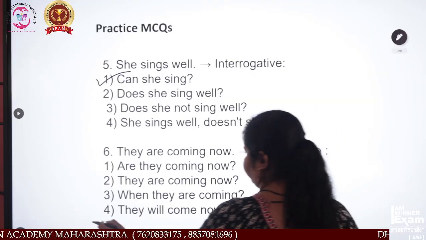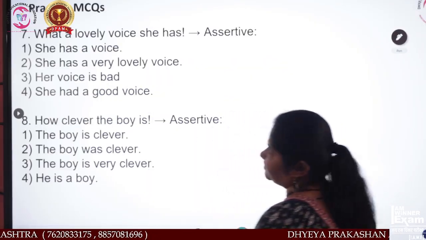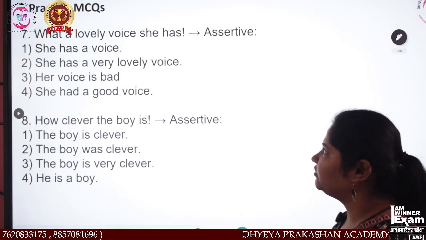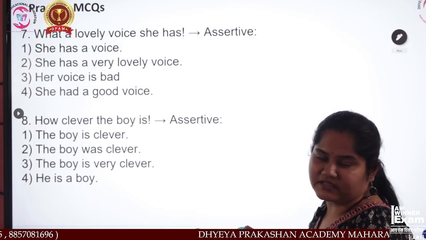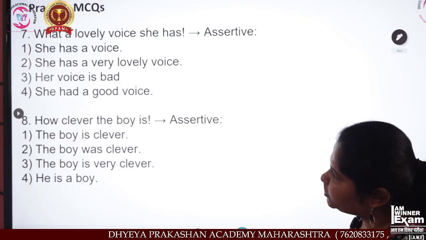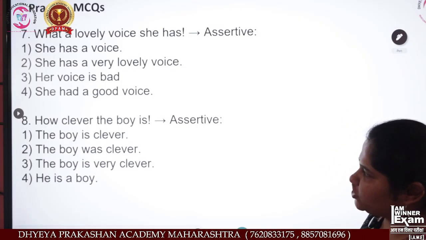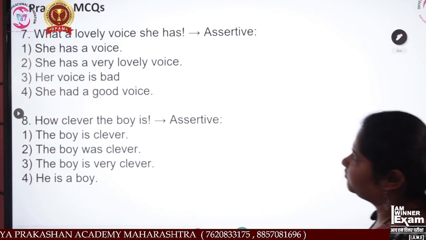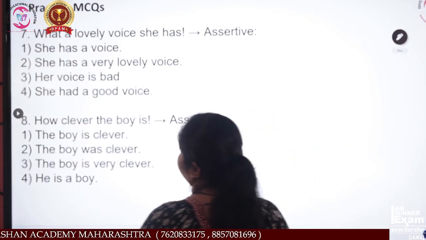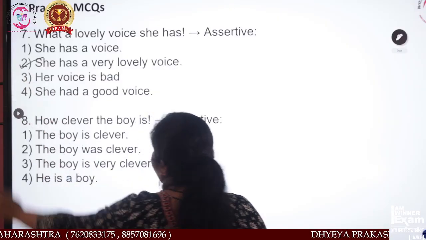They will come now. Next, what is it? She has a lovely voice. Now, I find she has a lovely voice. She has a very lovely voice. Her voice is bad. She had a good voice. What will we take? She has a very lovely voice.